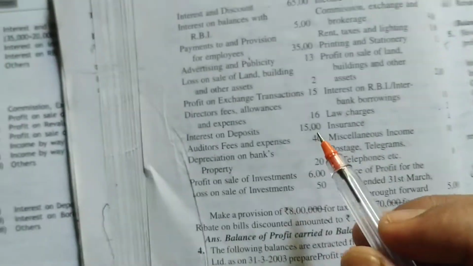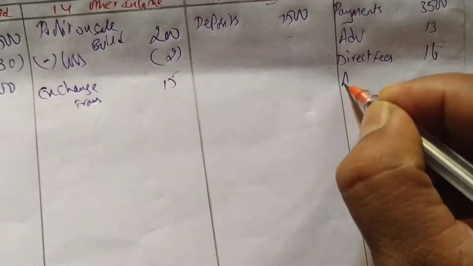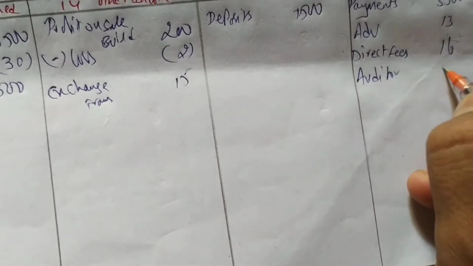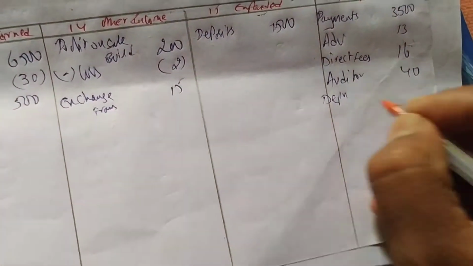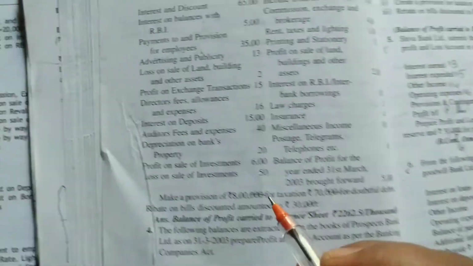Okay, after that auditor fees and expenses, you have to write under operating. Auditor fees, how much is auditor fees? 40. Next is depreciation on bank property. How much is the depreciation? 20. That also we have to write here, depreciation 20.